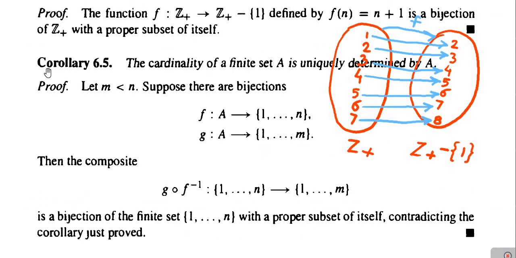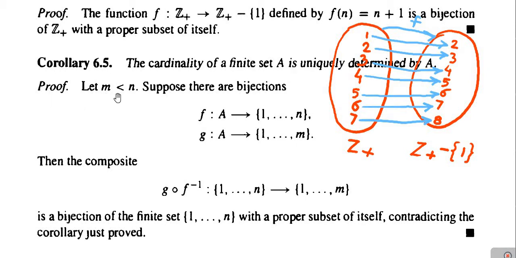Now next one is the corollary 6.5. Its statement is, the cardinality of a finite set A is uniquely determined by A. The cardinality of a finite set A is uniquely determined by A. We will prove this corollary.